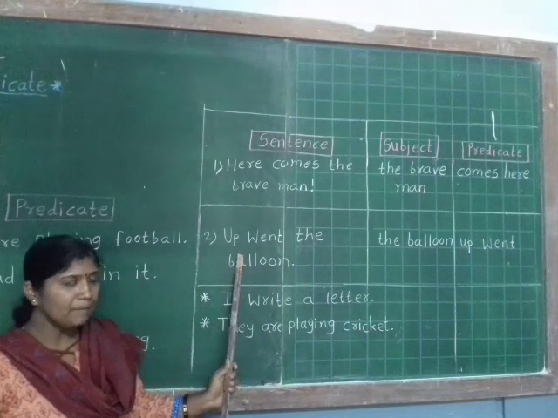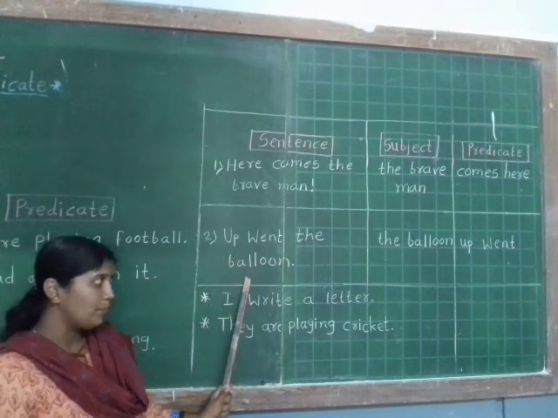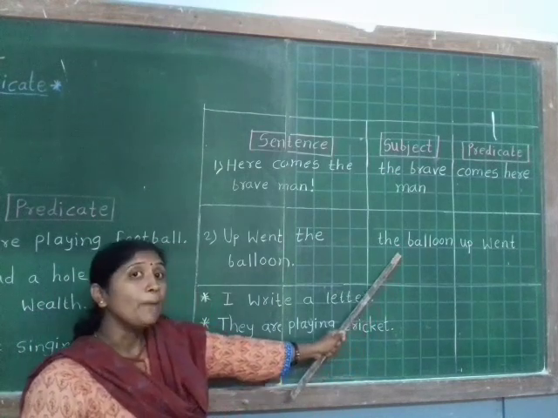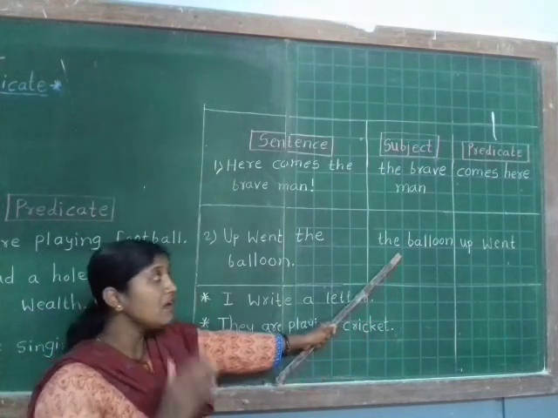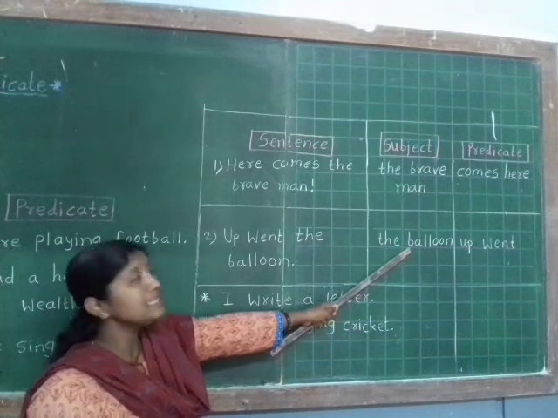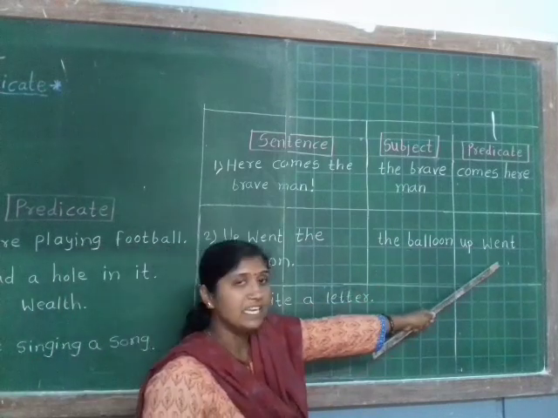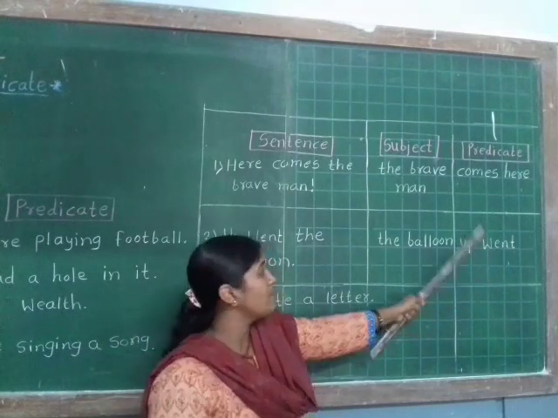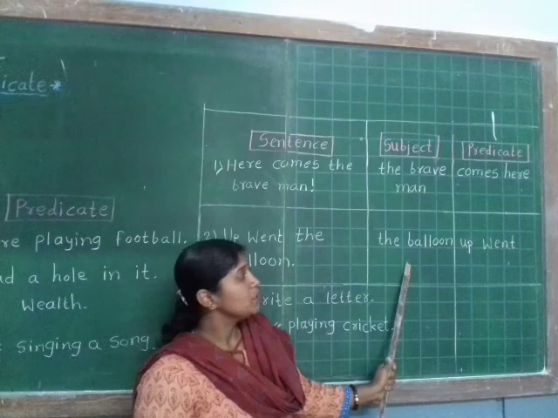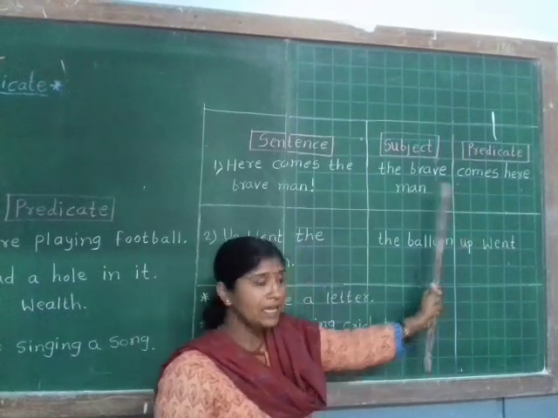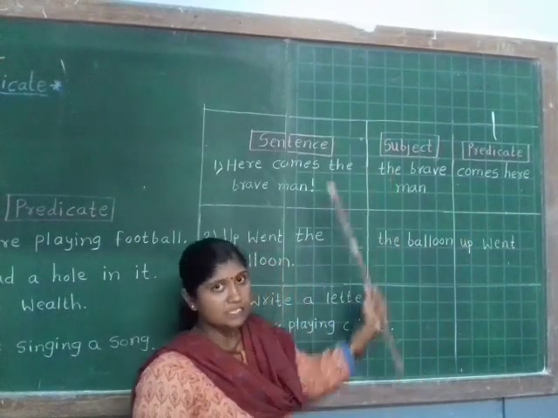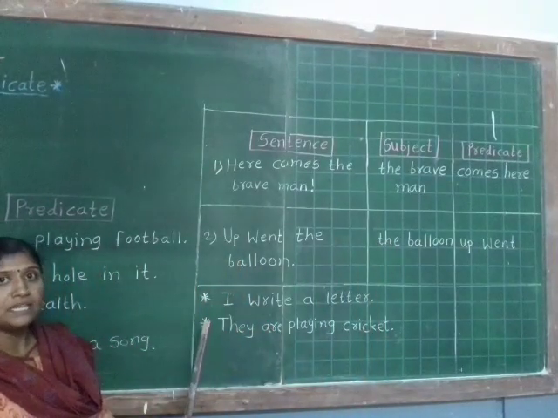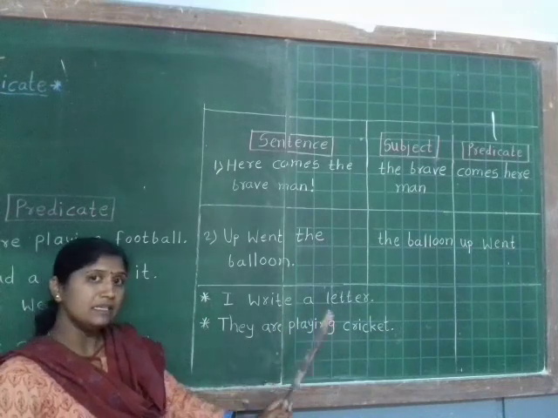In the second example, up went the balloon. Here the balloon is the subject. Why? Because now we are speaking about the balloon. So the balloon is the subject and up went is the predicate. Up went tells more information about the balloon. Like this, now we will see which are subject and which are predicate in more sentences.